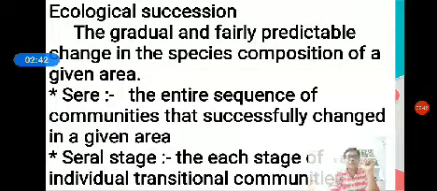Okay. Then there is one more topic we are going to discuss in this class, called ecological succession. What is meant by ecological succession? Ecological succession is defined as the gradual and fairly predictable change in species composition of a given area.